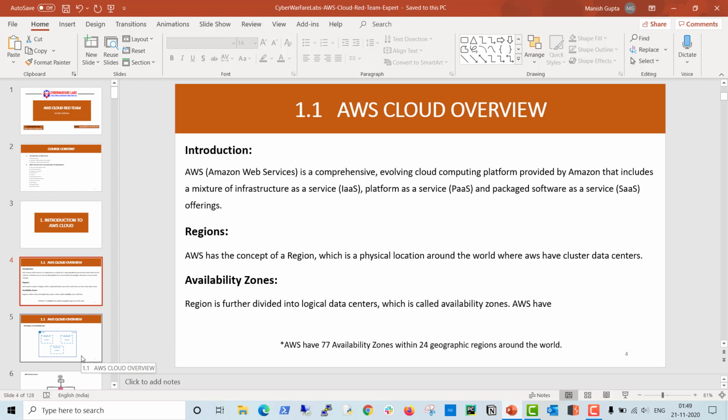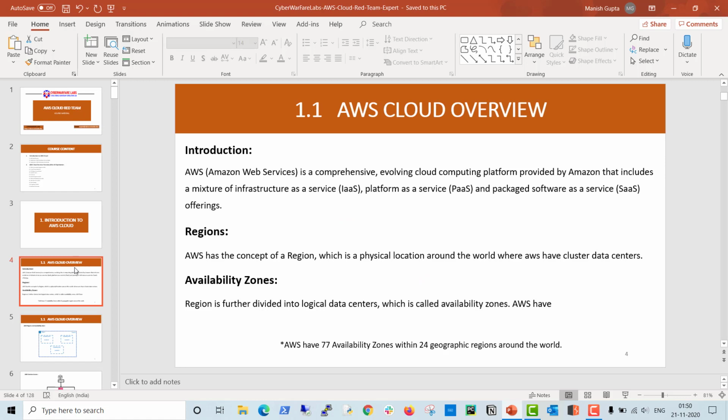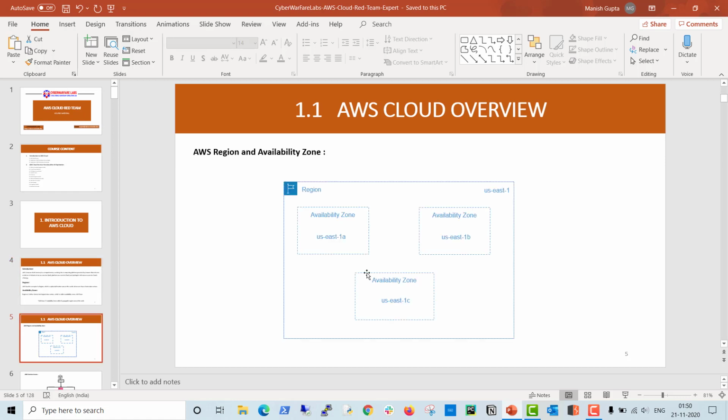Let's see what the difference is between regions and availability zones. A region is a physical location of data centers. AWS has 24 geographic regions across the globe. It means they have data centers in the US, Europe, Asia, and different locations. Those regions are further divided into availability zones.